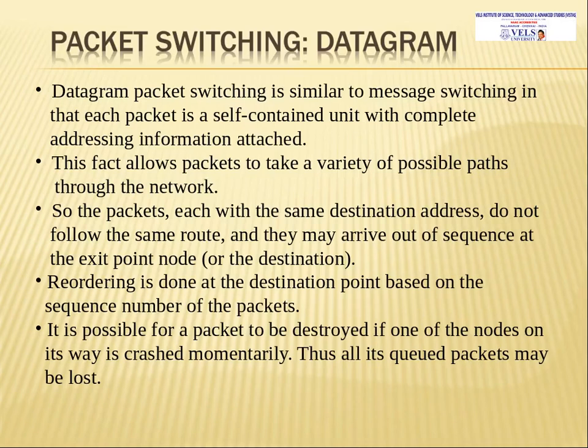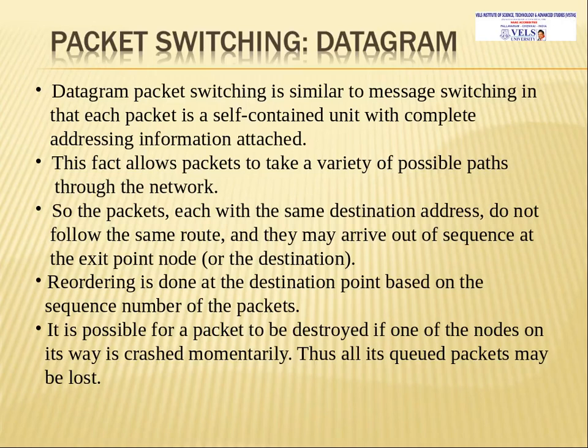In a datagram, each packet has the address of the destination and also a source address. The packets can take a variety of possible paths through the network. Each packet will select its own path, so packets with the same destination address do not follow the same route.